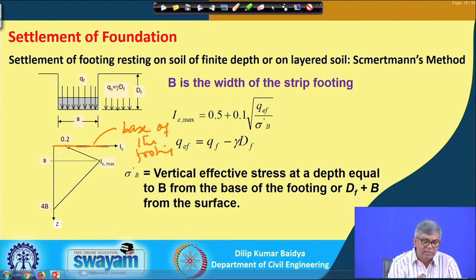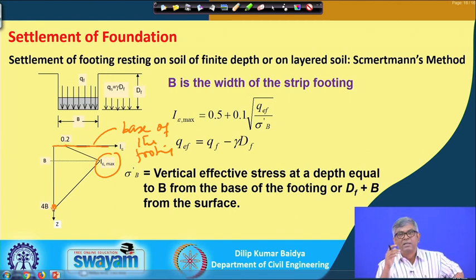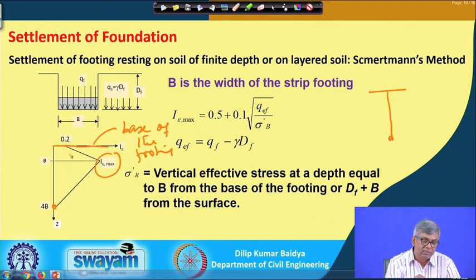From here he has given a diagram: at the base of the footing the value is 0.2, and at a depth of b, that is the influence factor I epsilon max, and at 4 b depth the strain, because of the load applied at the surface, is suppose 0. So, that is the concept he has used: at the surface it is 0.2, at b depth it is I epsilon max, and at 4 b depth it is 0.